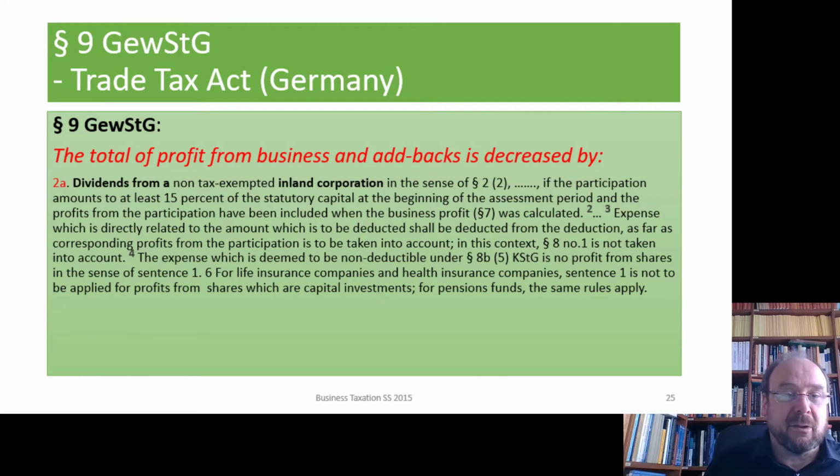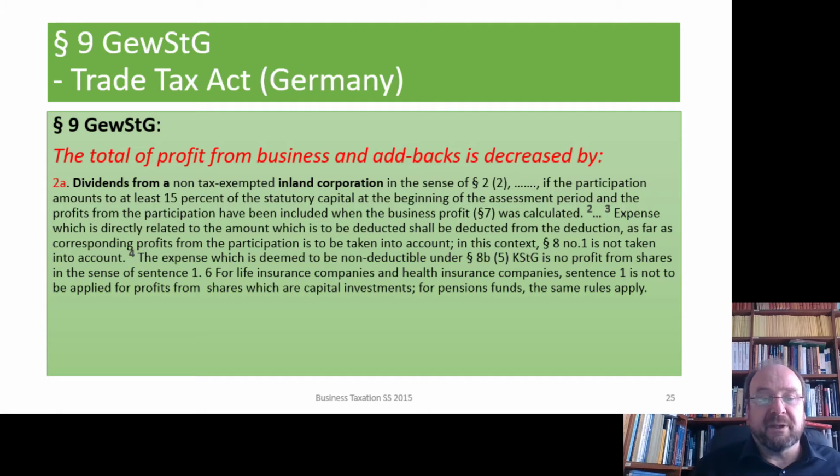And now, as I already mentioned several times, 9 number 2a, we should end with that inland dividend regulation, which says the total profit from business is to be decreased by number 2a, dividends from a non-exempted inland corporation in the sense of 2.2, if the participation amounts to at least 15% of the statutory capital at the beginning of the assessment period, and the profits from the participation have been included when the business profit was calculated.